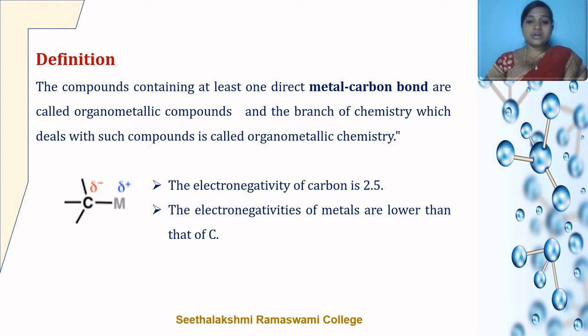Here, the term metal in this definition includes all those elements which are less electronegative than carbon. We all know that the electronegativity of carbon is 2.5. The metals and metalloids such as silicon, boron, arsenic, germanium having lower electronegativities are bonded directly to the carbon atom.